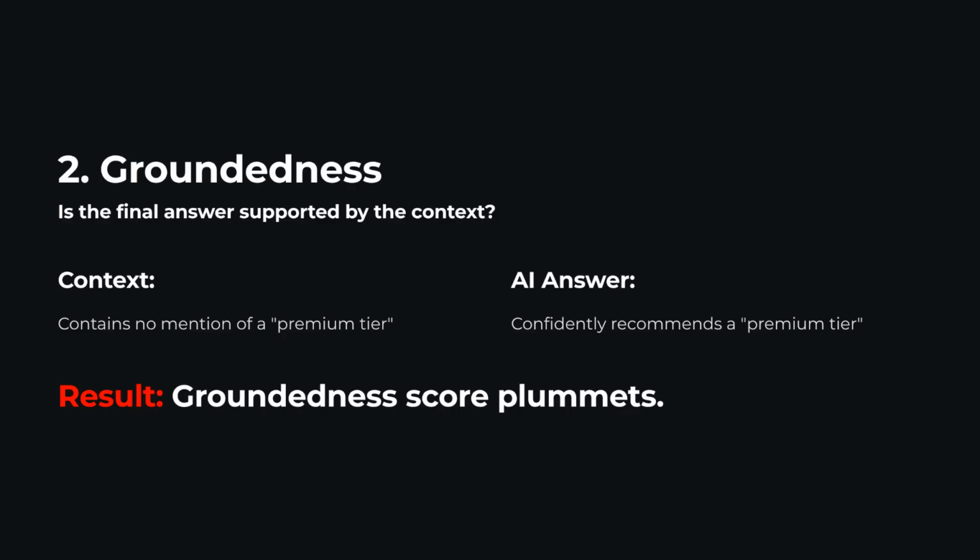TruLens breaks the answer into statements and checks whether each verified information is retrieved from the document. Here's an example. The context contained no mention of premium tier, but the answer confidently is recommending a premium tier. So the groundedness score drops, and this is direct hallucination detection.